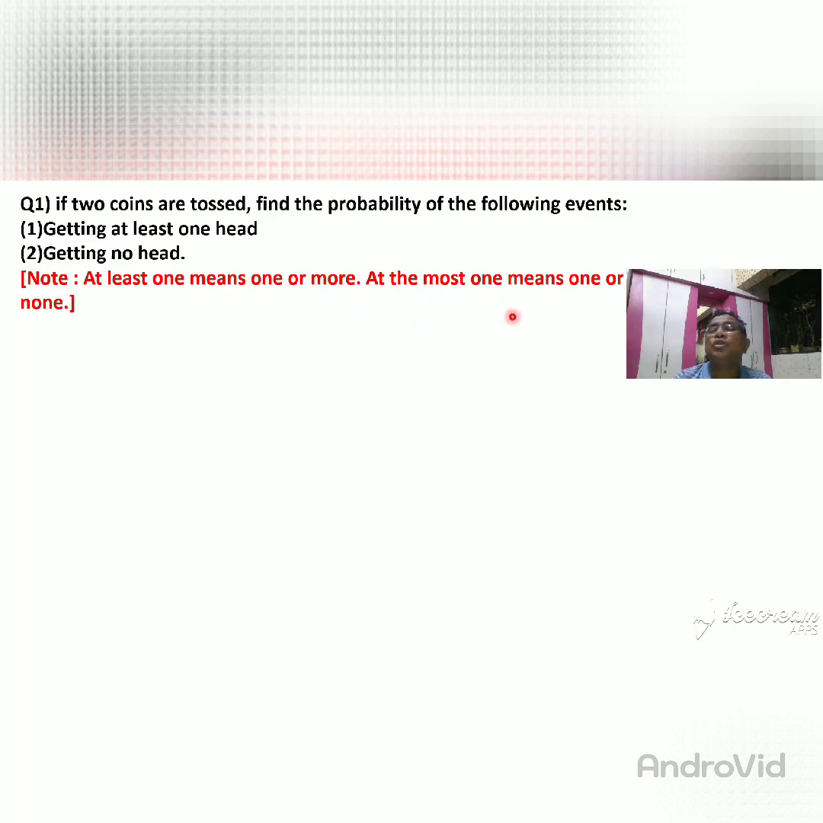Here it says at most one, so you write one head. If they say at most two, then you write only two. So at most means whatever they instruct, that much is written. That is called at most. And at least one means you can write one and greater than one also.